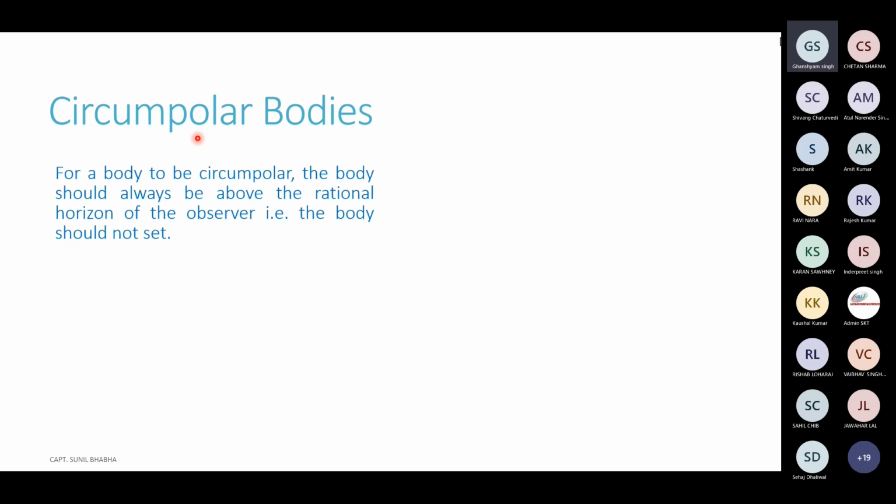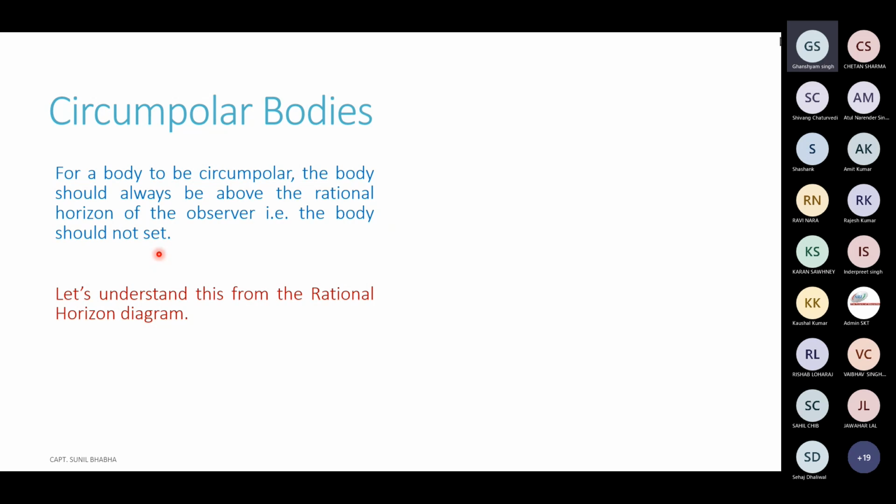In other words, a body is said to be circumpolar if the body is always above the rational horizon of the observer. That is, the body should not set. During the full day, the body should not set. These types of bodies are called circumpolar bodies. They remain above the horizon of the observer, and you are able to see them at any time of the day for full 24 hours.